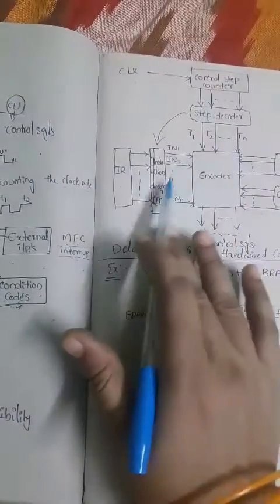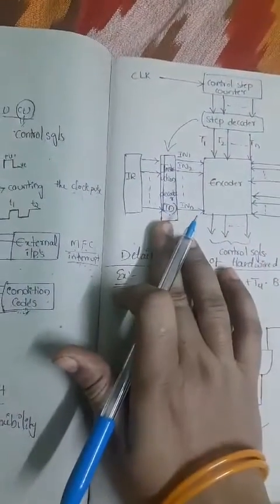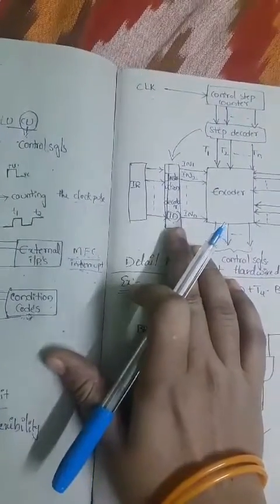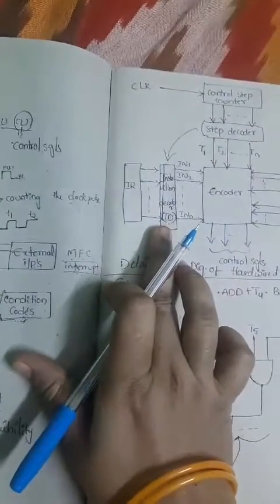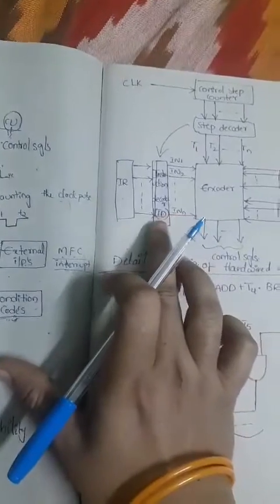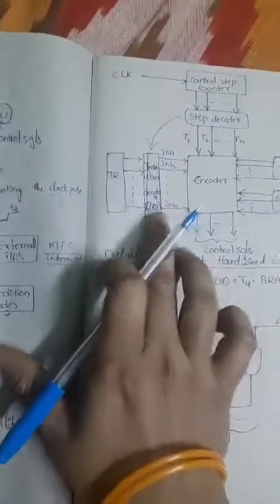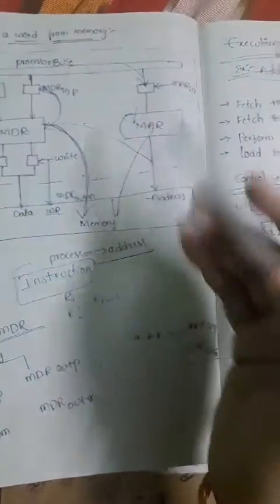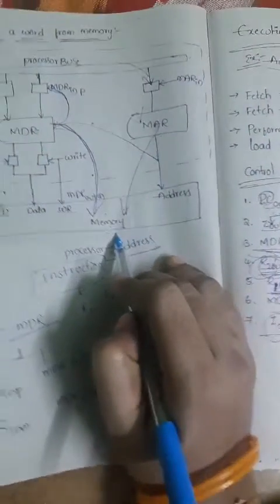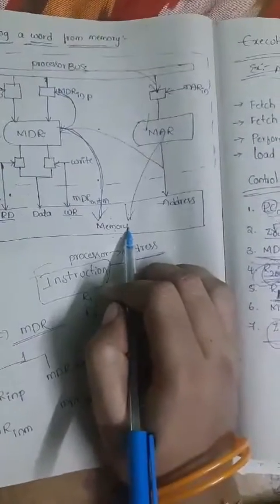Whatever instruction is executed in the CPU, first of all that instruction is fetched from the memory. After fetching, that instruction is stored in the instruction register. I already explained this yesterday; you can verify that fetching a word from memory means first fetching the instruction from the memory, and after fetching it, it is stored in the instruction register.